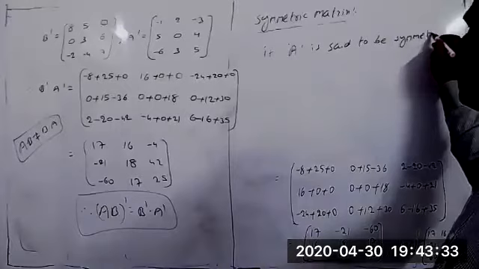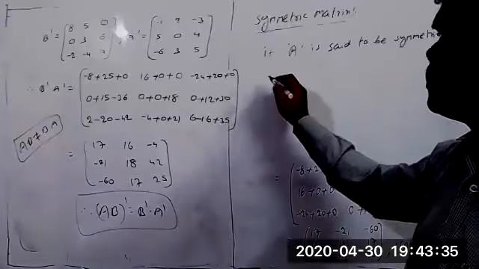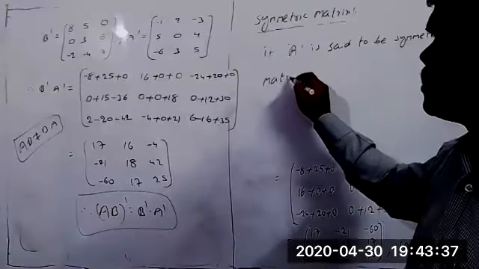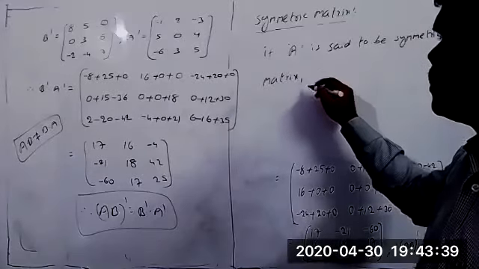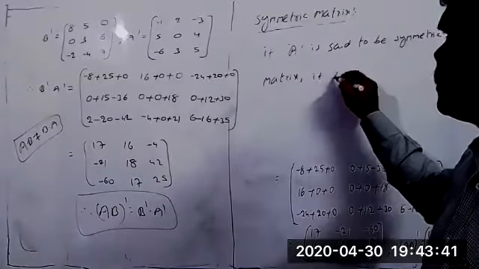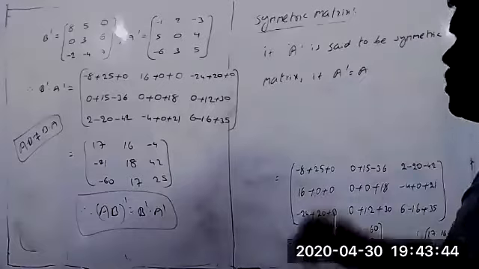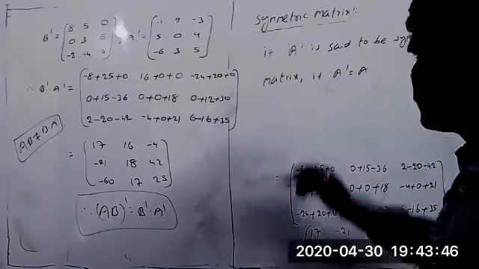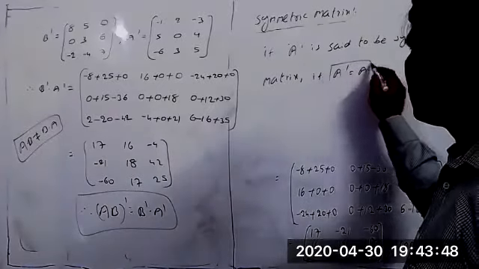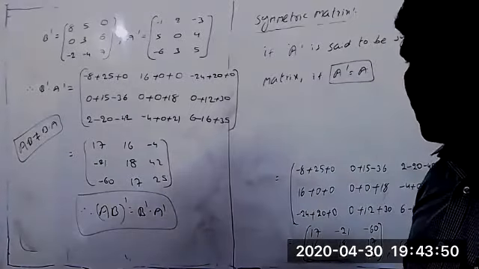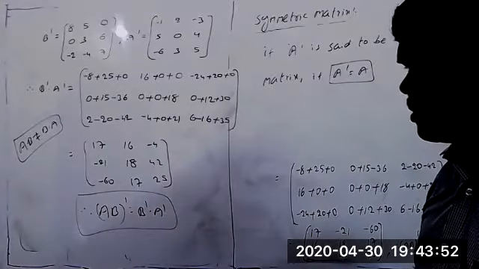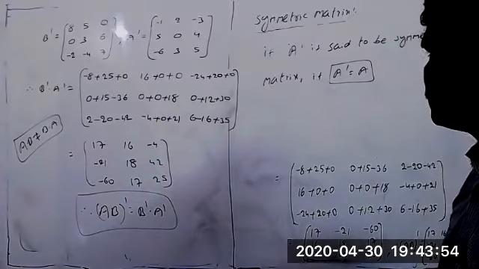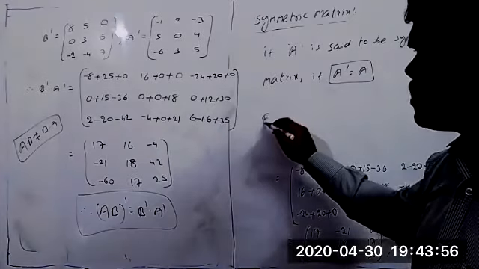Suppose you can take here now, A is said to be a symmetric matrix, if A transpose equal to A. The condition you can remember that one. It's enough for you. If A transpose equal to A, that matrix is called a symmetric matrix. Suppose you can take one small example here now.